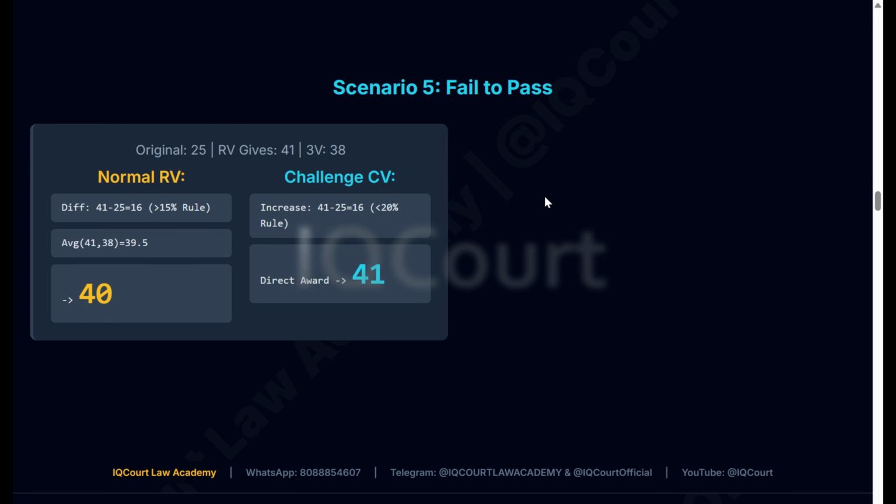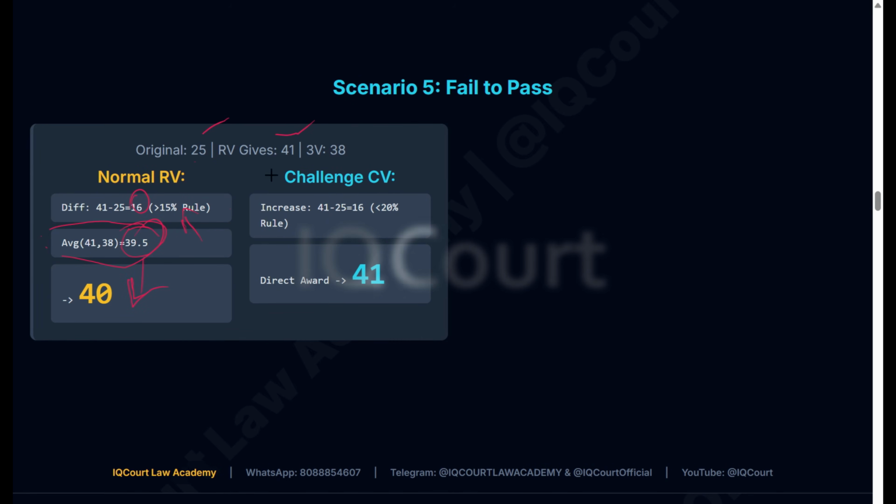In scenario 5, the original score is 25. After revaluation, it is 41. In this case, 41 minus 25 is 16 marks. It is above 15%, so the above 15% rule will apply, which means they will send it to the third evaluator. They will do averaging with whatever the third evaluator gives. After averaging, you got 39.5, so you get 40 marks.